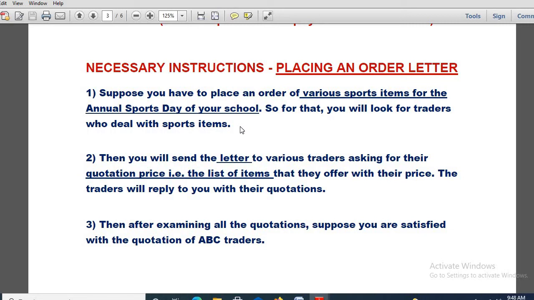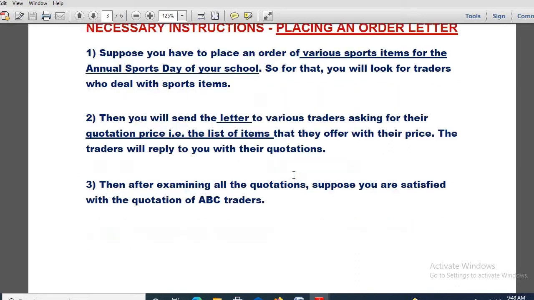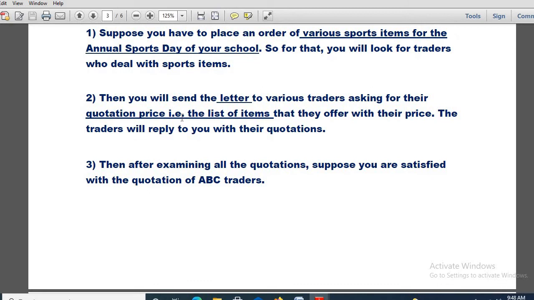Of course, you will be dealing with those traders or businessmen who deal with sports items. So this type of idea you should frame out. Now suppose after that you send a letter to various traders asking for their quotation price, that is, the list of items that they offer with their price. Obviously you will be sending the letter.